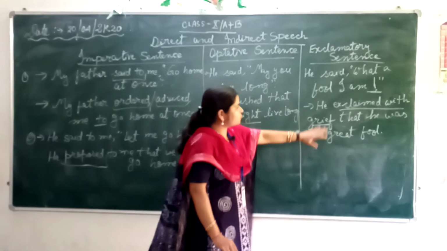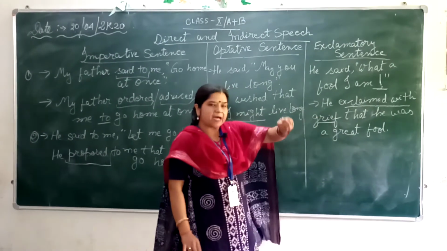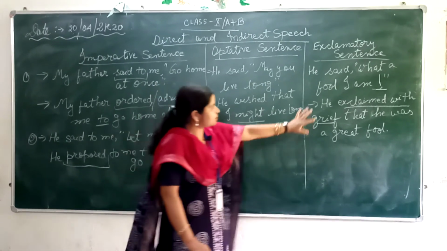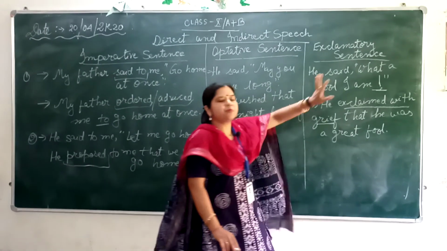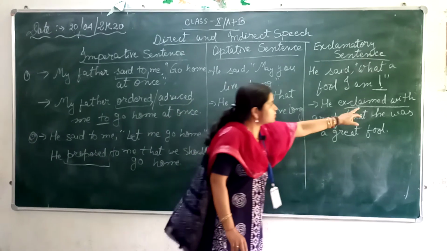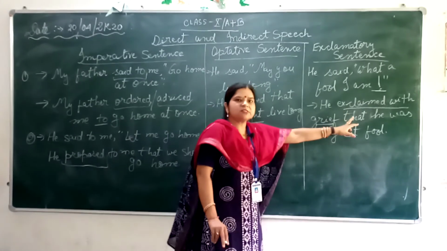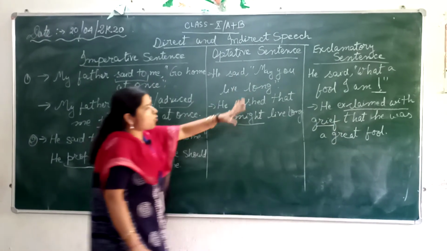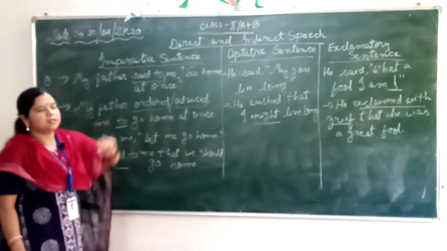Now you have to remember which type of reporting verb we are going to use. Suppose something about happiness is used, then we will not use exclaimed with grief. We will use exclaimed with joy or exclaimed with happiness. Now this is all about direct and indirect speech.